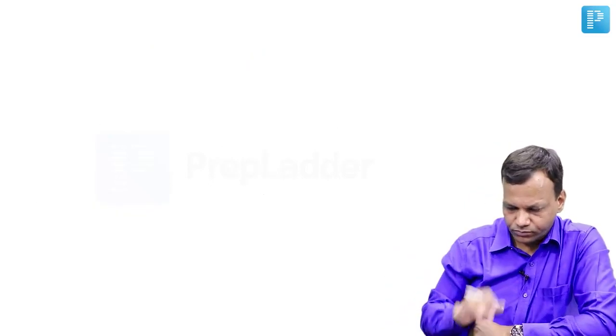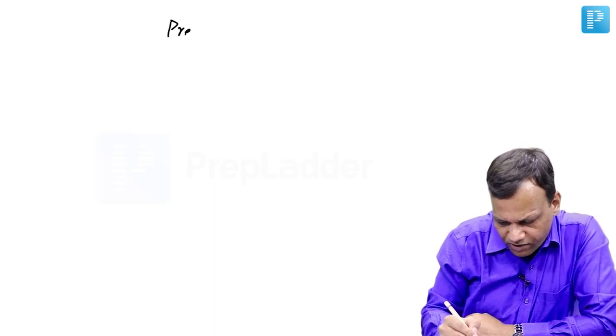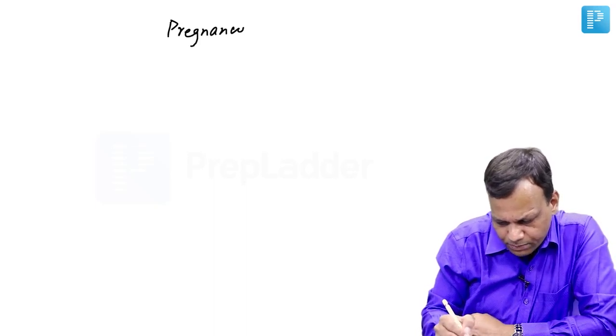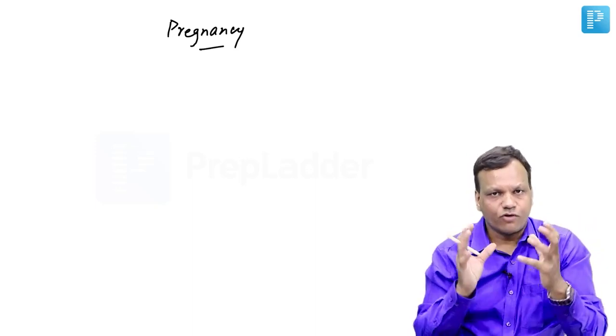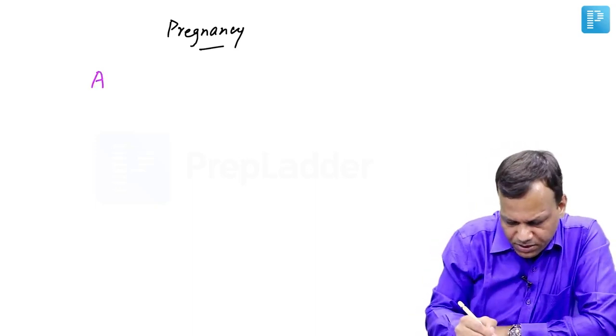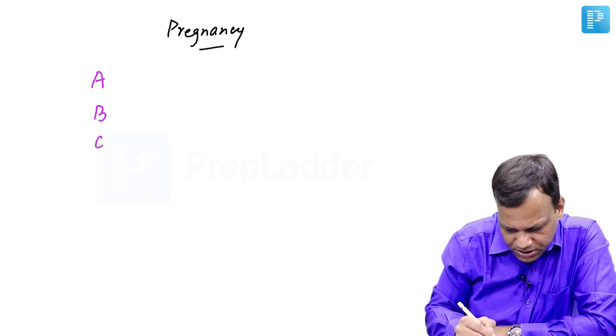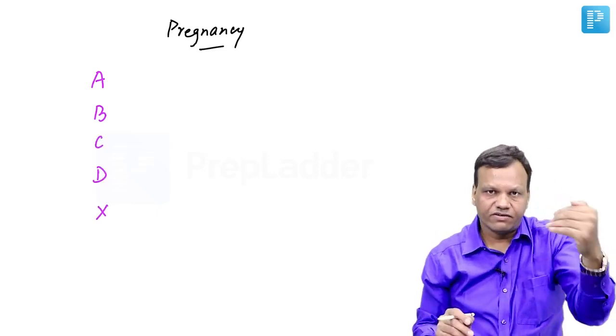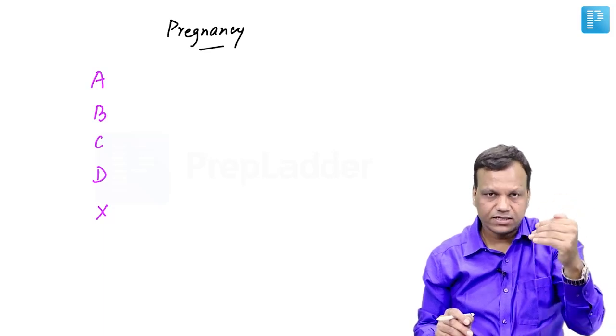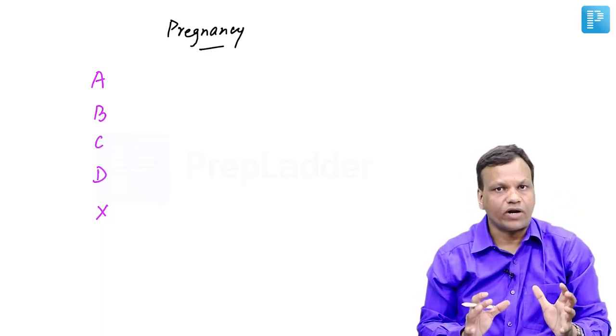Okay. Now the last thing in general pharmacology is drug use in pregnancy. So drugs are categorized into different categories for use in pregnancy. These may be pregnancy category A, B, C, D and X. These are according to safety. A is the safest, B less safe, C less, D still less, and X is totally contraindicated.